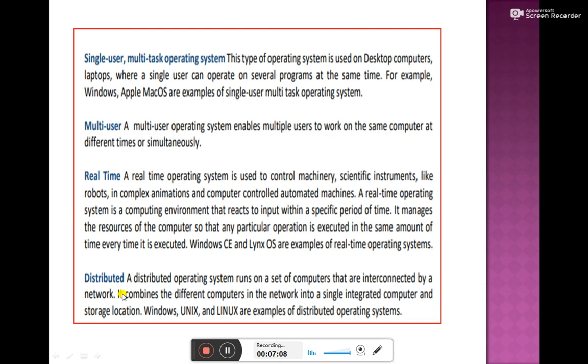The next is the distributed operating system. A distributed operating system runs on a set of computers that are interconnected by a network. When the computers are connected in a network and sharing information, it combines the different computers in the network into a single integrated computer, and it allocates the storage location also. That is distributed, meaning the computers are combined together, connected with the help of LAN cables, and the work is distributed among them.